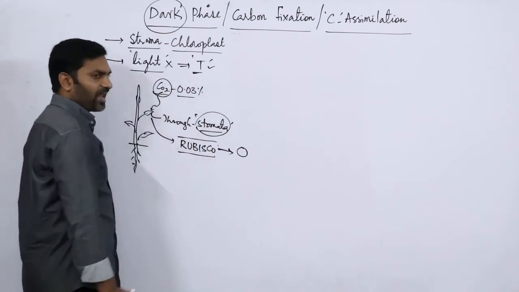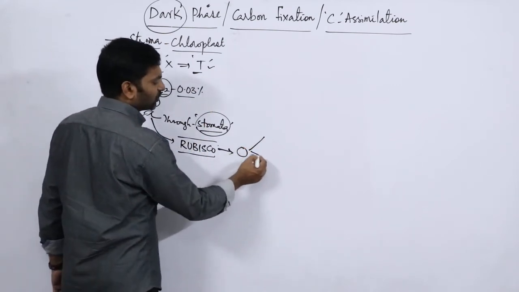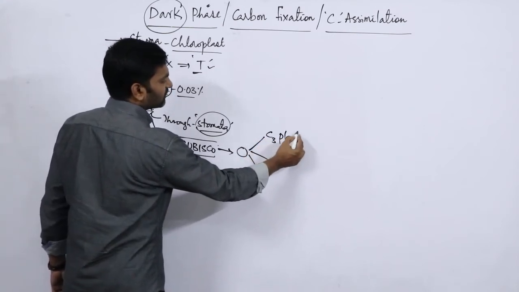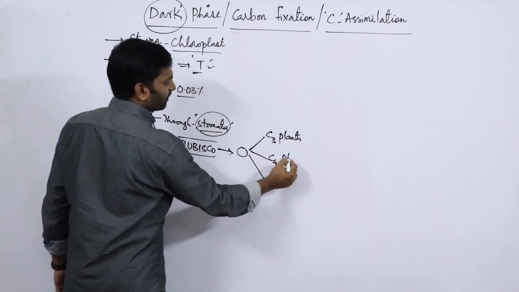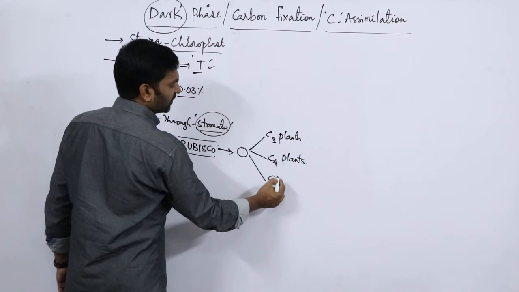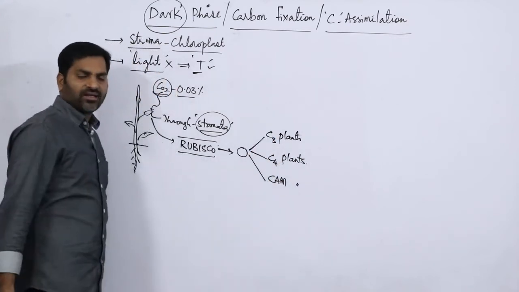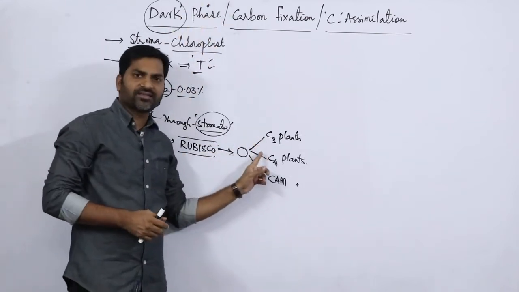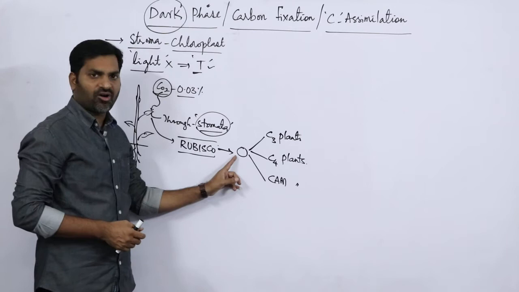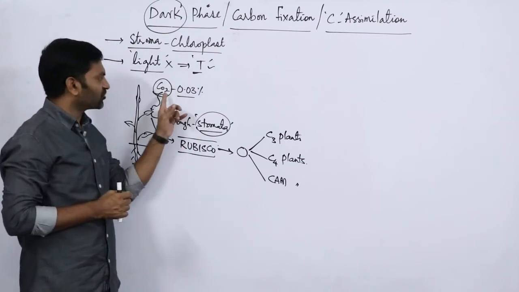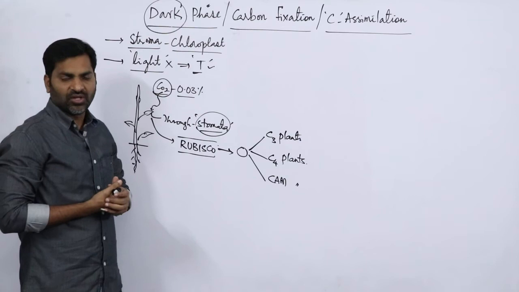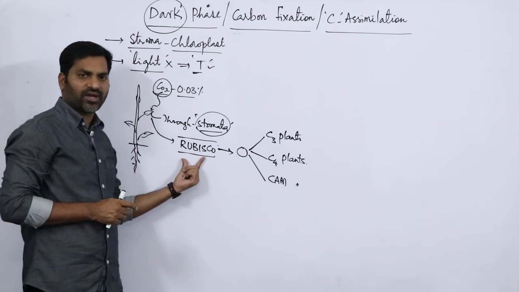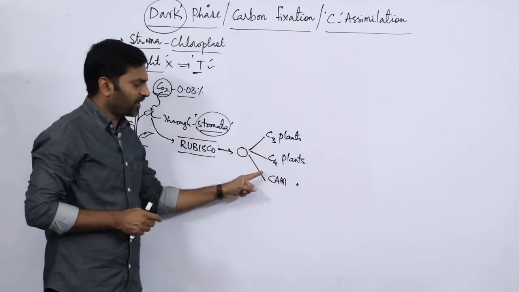All the plants in the world are categorized into three types. One is C3 plants, second one is C4 plants, third one is CAM plants. These plants are categorized based on the first stable compound which is formed after the combination of carbon dioxide with something else. This entire reaction is catalyzed by an enzyme called Rubisco.